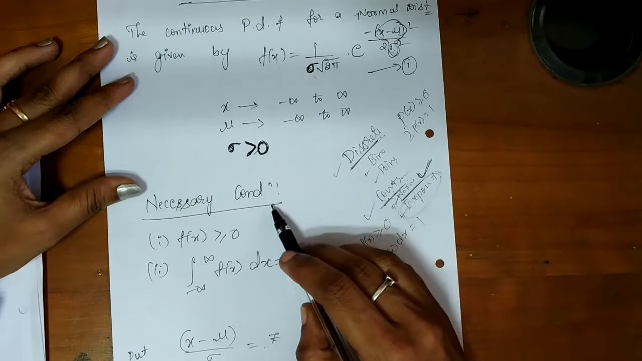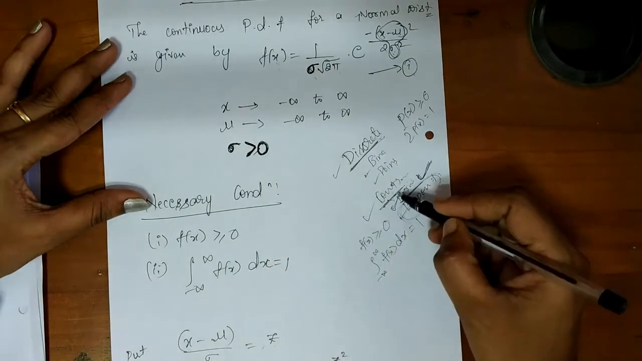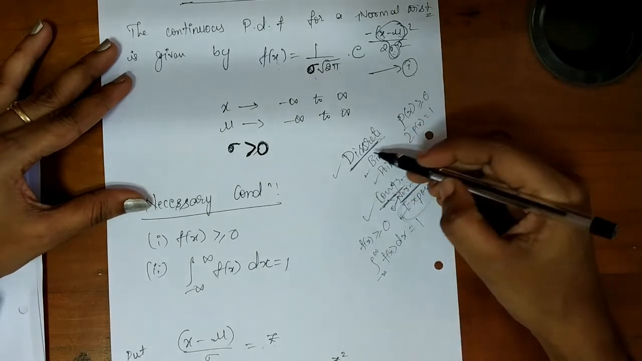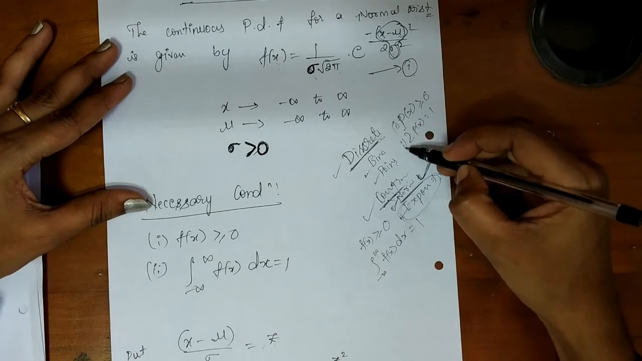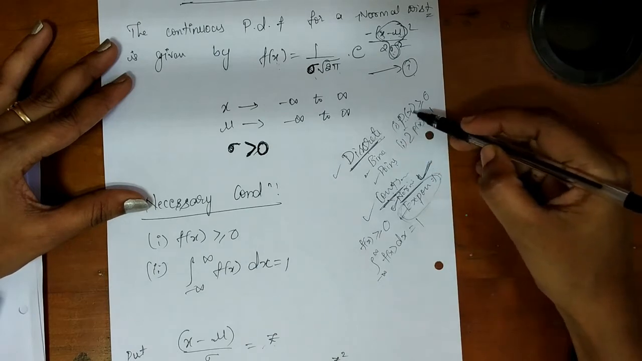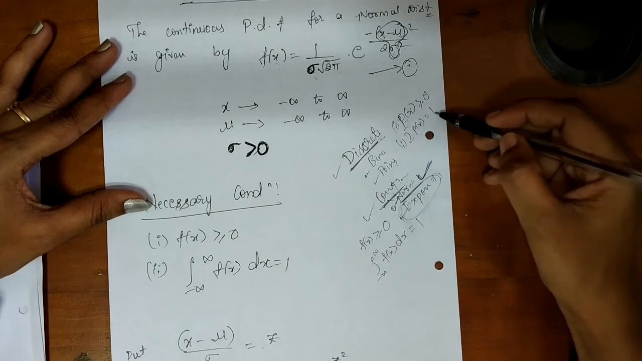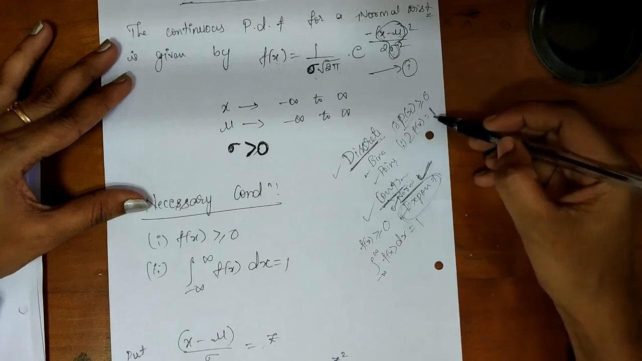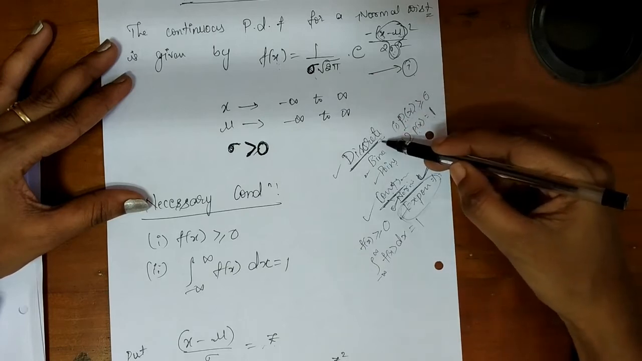Now the necessary condition for a continuous probability distribution. What is the necessary condition for the continuous probability distribution? For the discrete probability distribution these two conditions must follow. What are the two conditions? Each and every P of x must be greater than or equal to 0, and the sum of all those P of x must give you 1. Summation P of x must give you 1. This is what we have followed in discrete probability distribution.